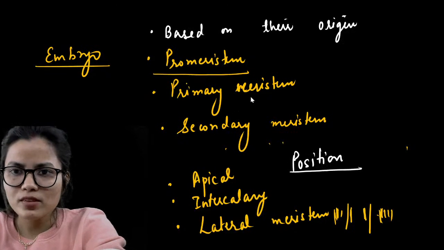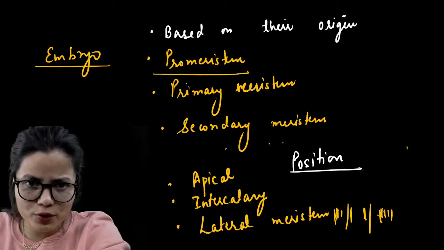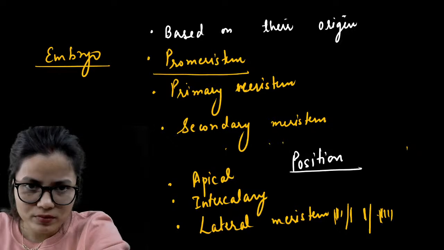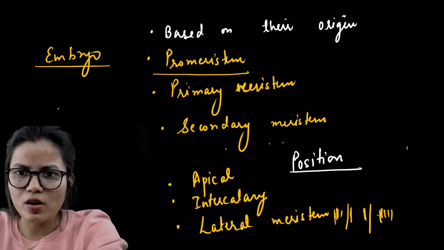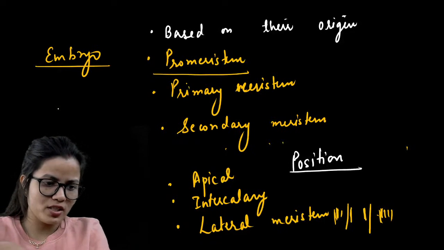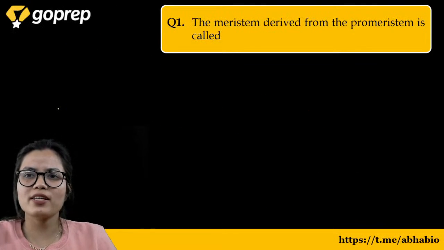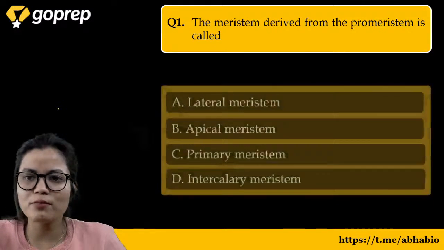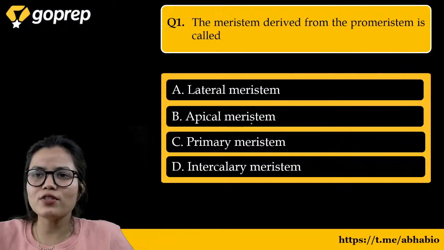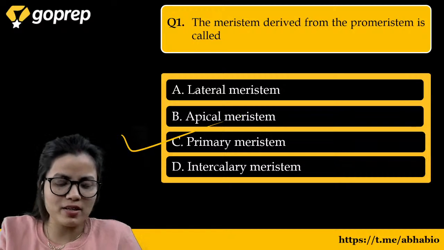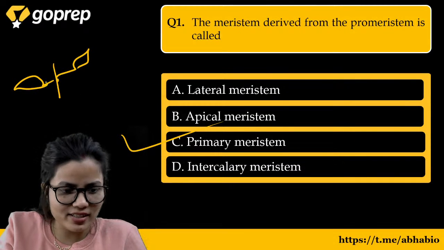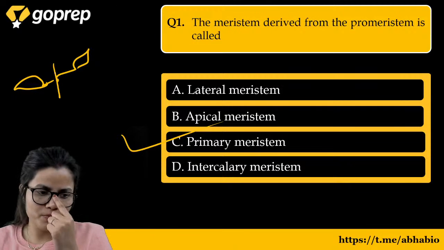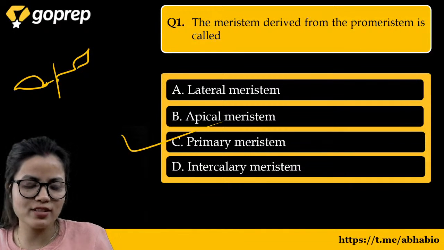I hope this question is clear to all of you. Now, our very first question was the meristem derived from the promeristem. From this we get to know that the meristem derived from the promeristem is the primary meristem. Node is the part of the stem from where leaf arises.